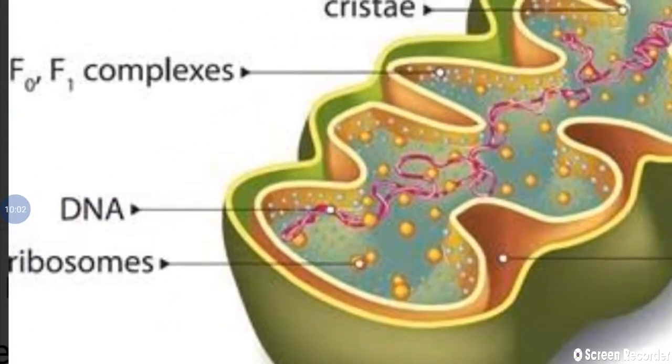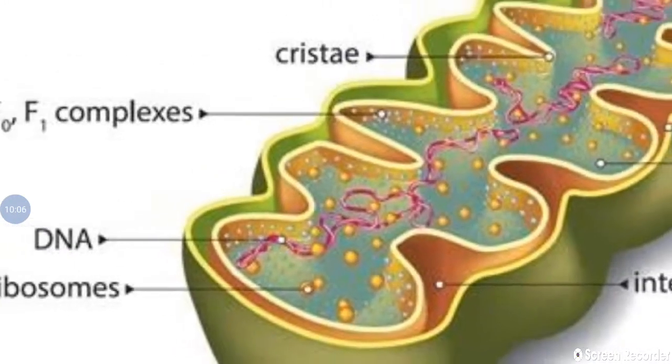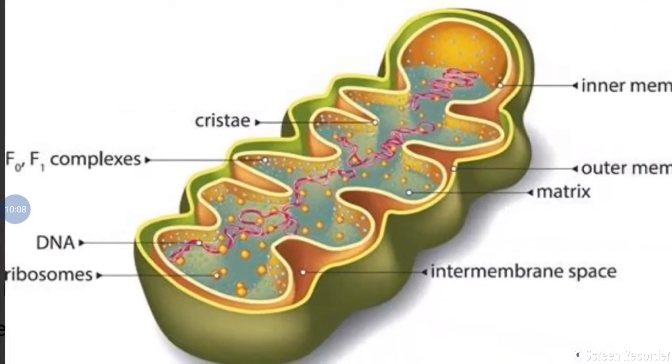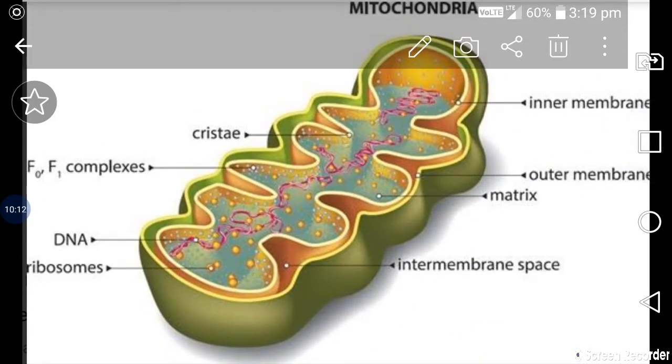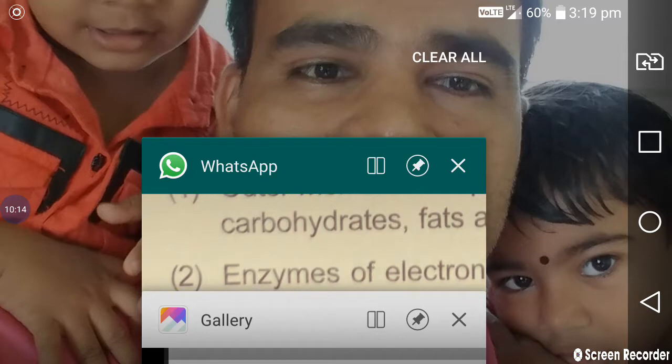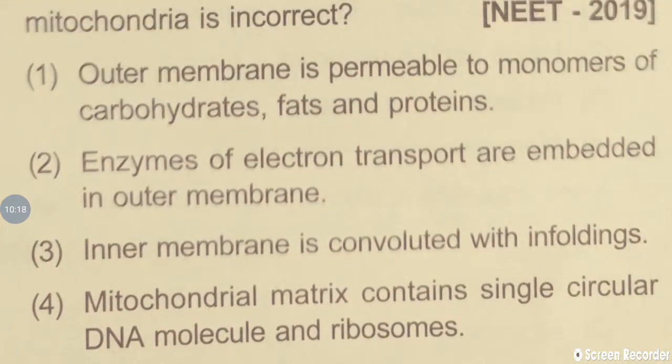In the diagram we find the ribosomes, which are 70S type, useful for protein synthesis. So we confirmed that. Here, the second statement, enzymes of electron transport are embedded in the outer membrane, is incorrect. So the answer is the second one.